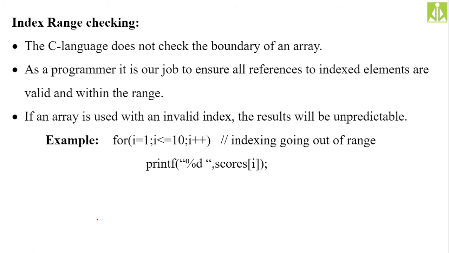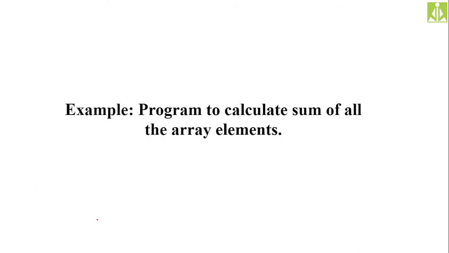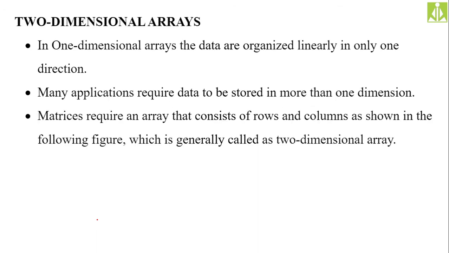Hopefully you understood this concept. And this index range checking is completely manual. Remember it as completely manual, in the sense that we as programmers have to do something in order to maintain the boundary of the array, that we should not cross the boundary, failing which we will get unexpected results. Hopefully you understood. So the next thing, we have to go for two-dimensional arrays.